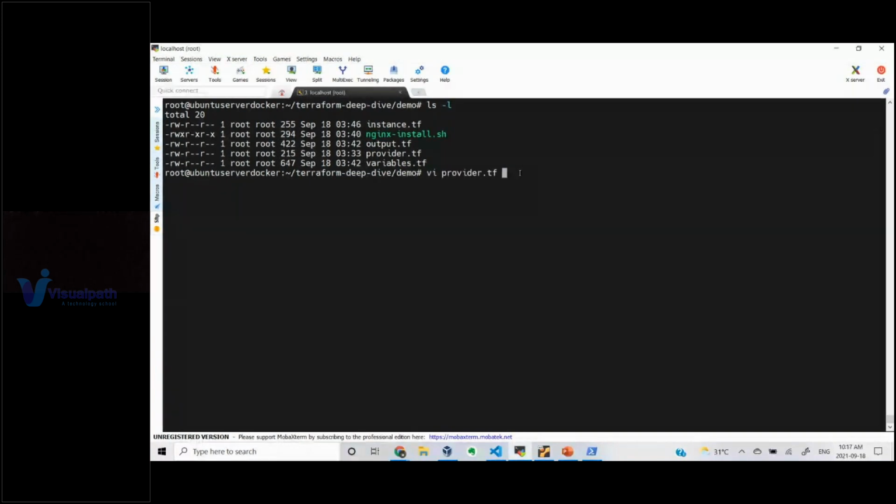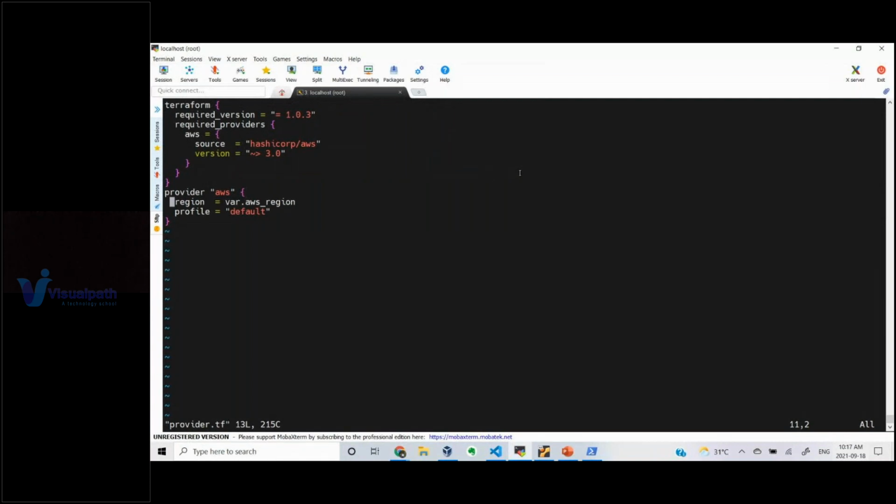If you open this file, this is a new way of writing this. This is called the Terraform settings block. It specifies which version of Terraform you have to use. Required provider means which provider you want to use. I want to use AWS. Source means it is downloading this AWS provider plugin from this HashiCorp repository.